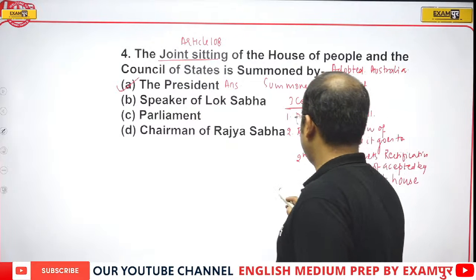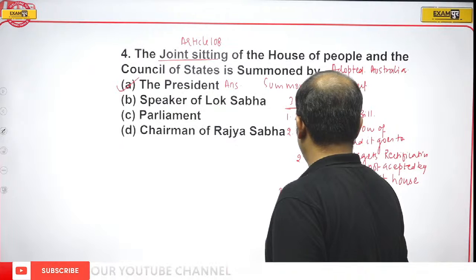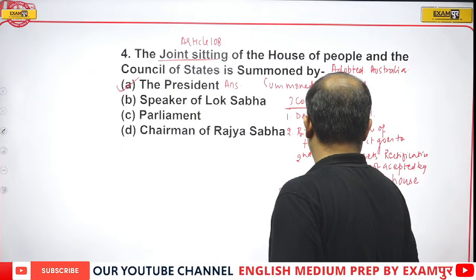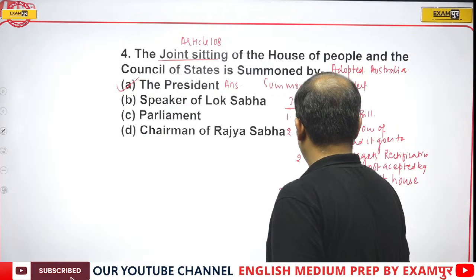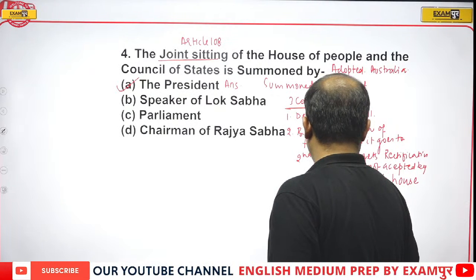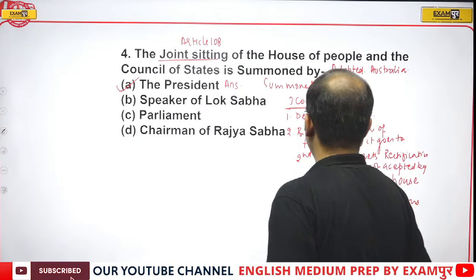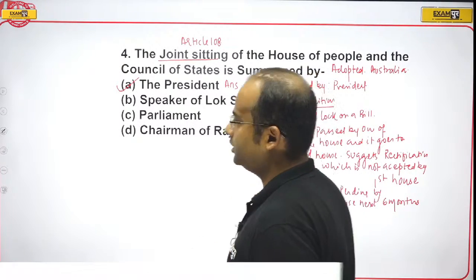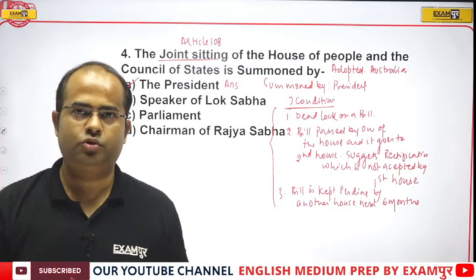And third is when the bill is kept pending by another house for the next 6 months. So these are the three conditions in which the bill is deadlocked, and finally the joint sitting is called.